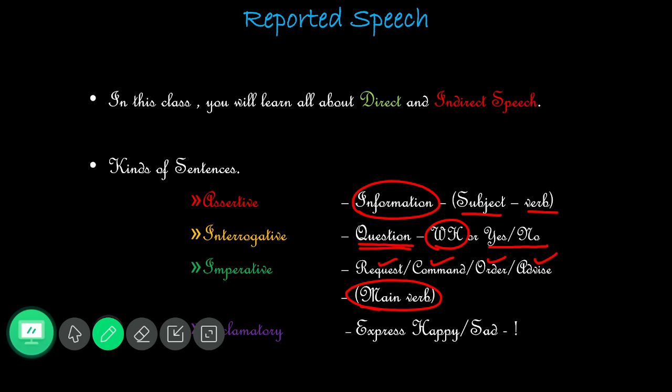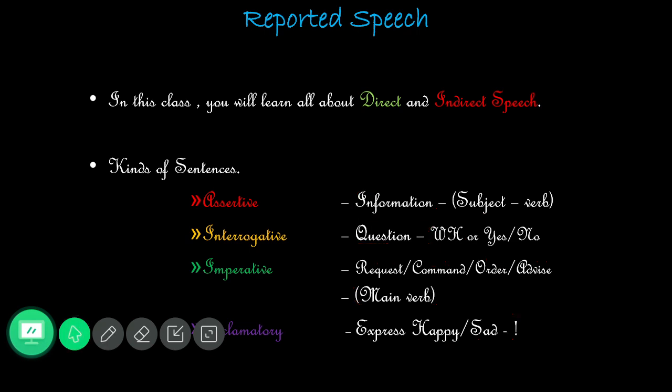And the next most important thing, exclamative sentences. We don't have that on our board, but anyway we should learn about that. Exclamative means it expresses either happy or sad. Happy, or else sad, that's it. Even the sad tone, the tone itself we have to understand, belongs to exclamatory. And most importantly the sentence must have what, my dear? Exclamatory mark. Definitely it should consist of the exclamatory mark. So this is what you should remember when we discuss the kinds of sentences.